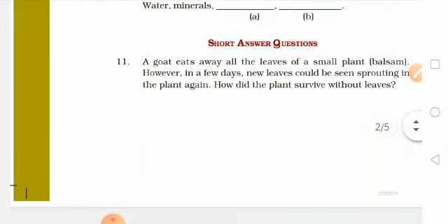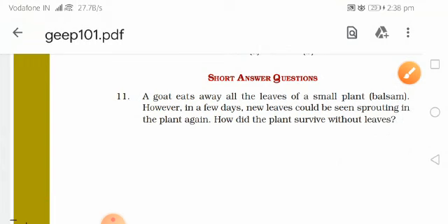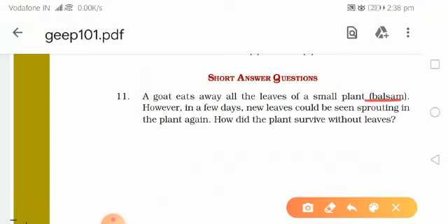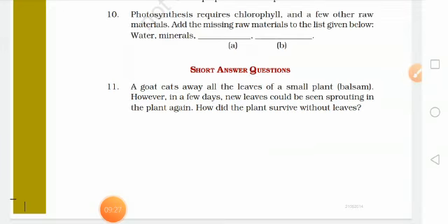Then there come short answer questions. A goat eats away all the leaves of a small plant, balsam. However, in a few days, new leaves could be seen sprouting in the plant again. How did the plant survive without leaves? First let me tell you that the plant stores the food that it produced by photosynthesis.